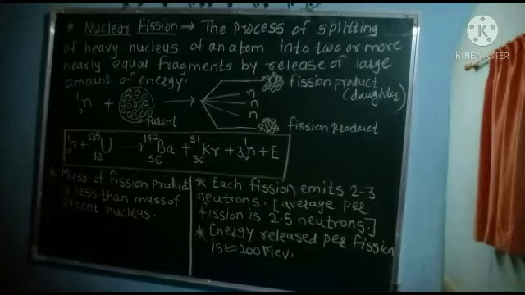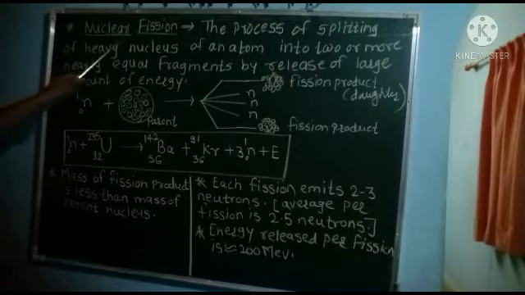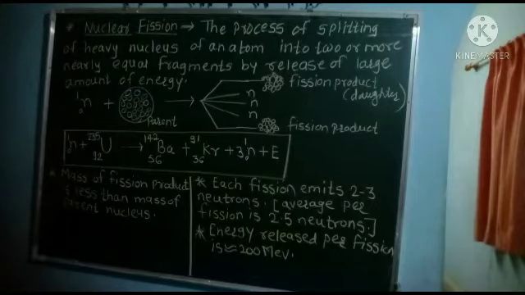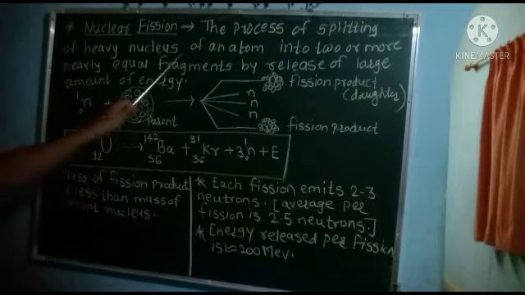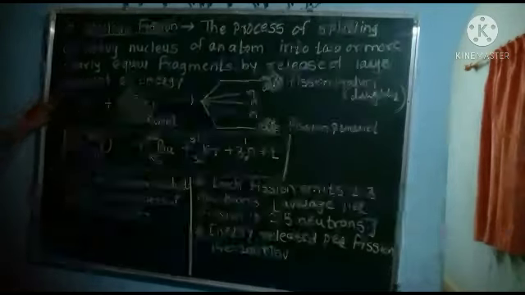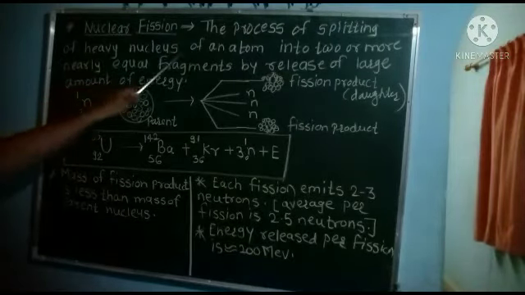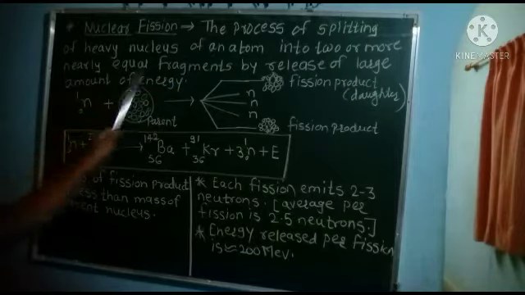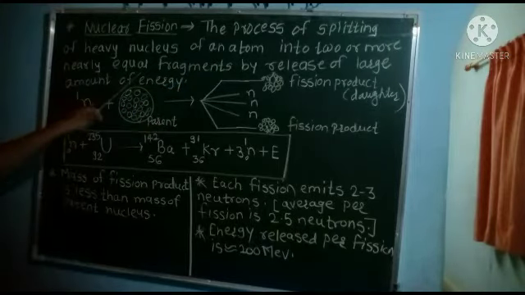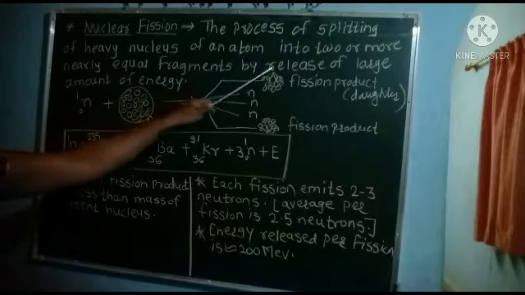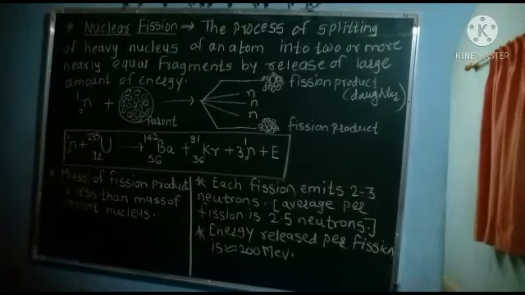Hello everyone. Today we are going to learn another type of nuclear reaction, that is called nuclear fission reaction. Nuclear fission, that is splitting of the nucleus, is the process of splitting of the heavy nucleus of an atom into 2 or more nearly equal fragments by release of a large amount of energy.